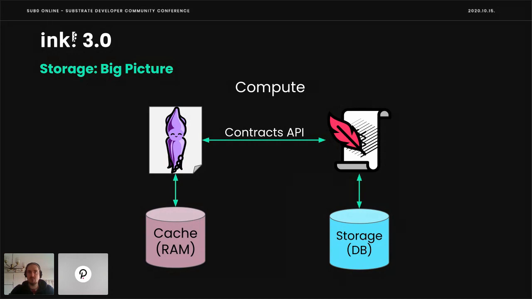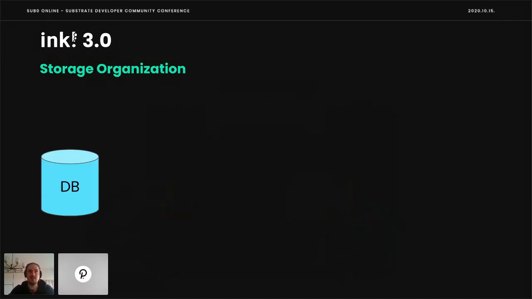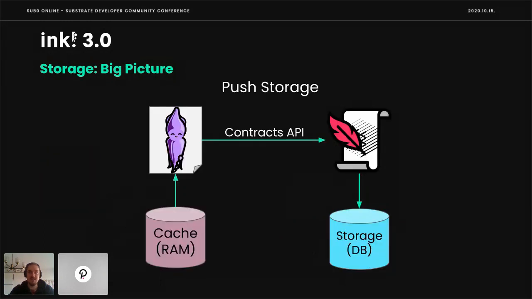Then we compute our contract storage. Then we compute our messages or constructors, etc. And we try to stay as much as we can within our cache and only load from storage very lazily, only when we really need to. And in the end, we push the storage back to the storage. All of this is hidden from the user. The user doesn't need to care at all about any of these details, and everything is managed by Ink! basically. But let's take a little bit of a look into the storage database and what it entails for the users.